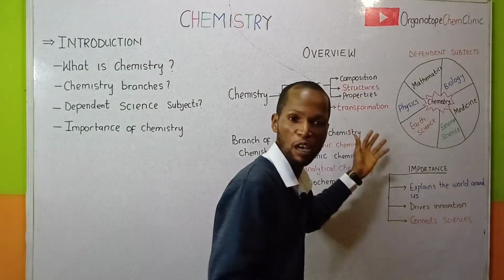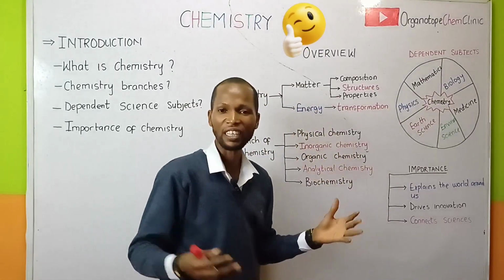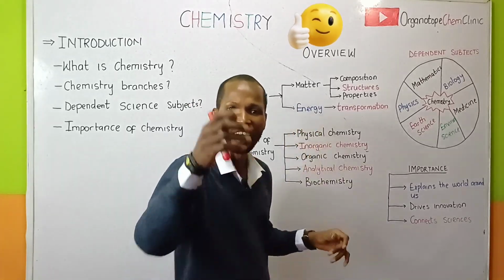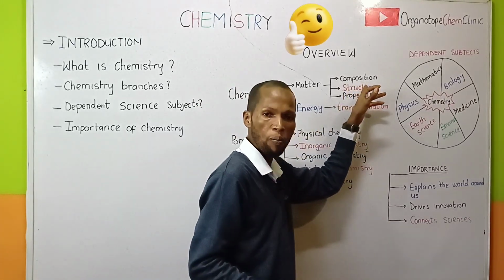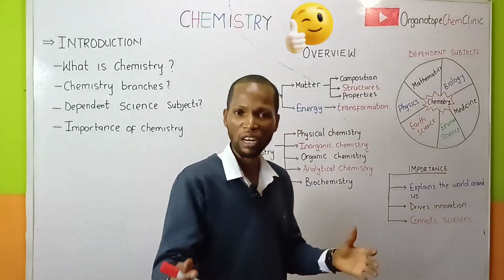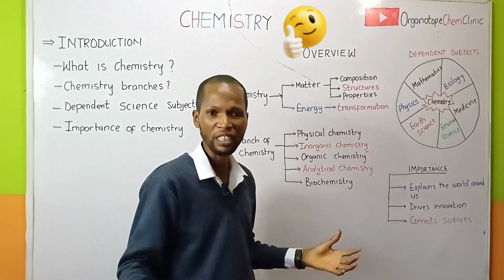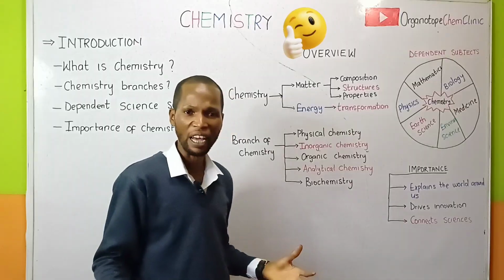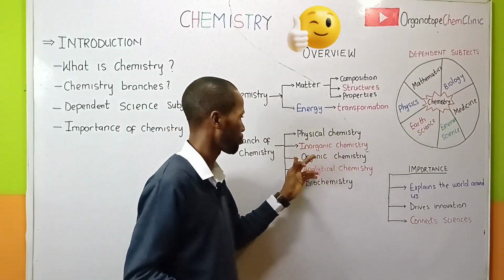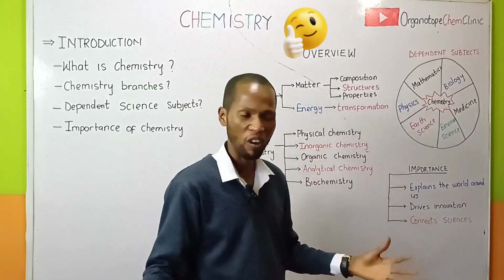Did you know all this about chemistry? Now follow me. Chemistry is defined as the scientific study of matter and energy, and it focuses on their composition, structures, and properties. Chemistry also studies the transformation of energy released during chemical reaction. Now, what are the branches of chemistry? The branches of chemistry include physical chemistry, inorganic chemistry, organic chemistry, analytical chemistry, and biochemistry.